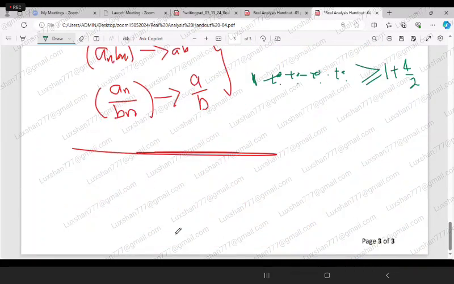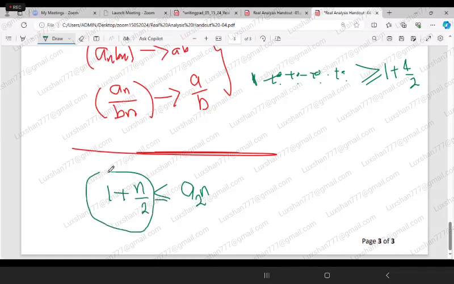Now you see that one term in the sequence, the 2 to the power n term, is at least 1 plus n by 2. Now what can you say about this one? This is not bounded because 1 plus n by 2 is not bounded.